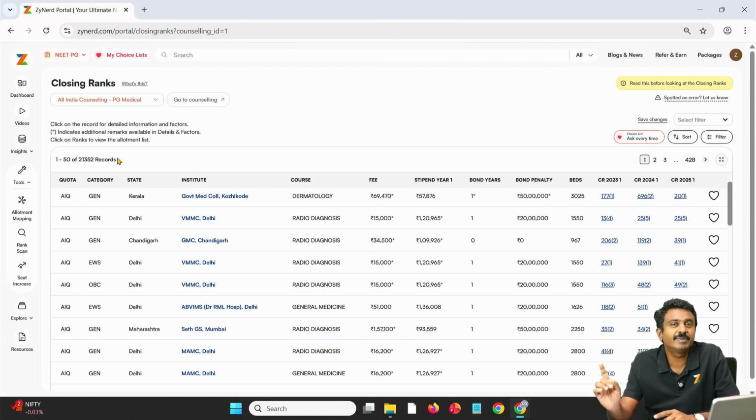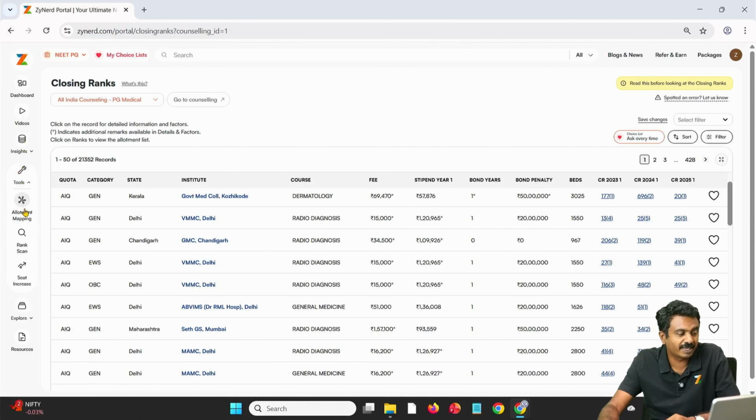But if you don't get admitted, there is a chance for a better seat in the next round, in that particular counseling or in another counseling. Then this data of mapping allotments to estimate might be helpful for you. It is 100% factual information based on allotments and not based on admissions. We'll also take you through that. How do you go there?